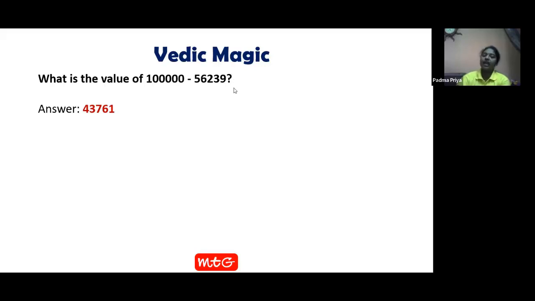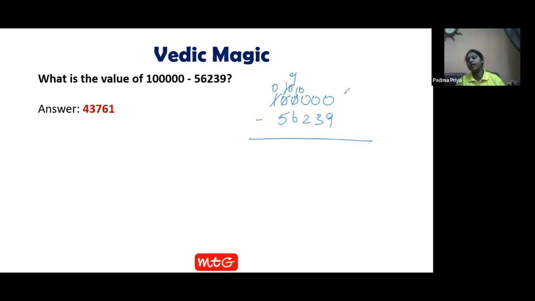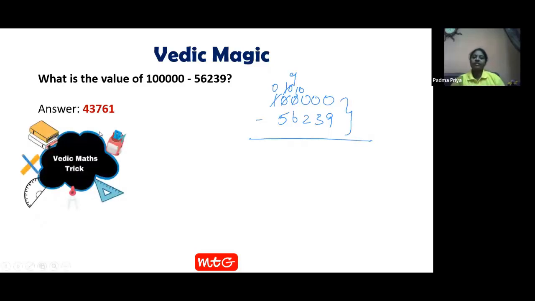43761. Generally, how do you solve this problem? You just carry out all the zeros and make them numbers and you solve it. You solve it like this. This way. So to solve from the ones place, you take from tens. But tens is again 0, so you go for 100, 1000, 10,000. So at last you cancel out this, you make this 10, then make this 9 and make it 10. And this way you borrow it till come to this way, then you solve it. This lengthy process can be made easy in one line. See what is a trick here. Magic trick. See how easy it is solved. First, let it be displayed. I will show you the trick.